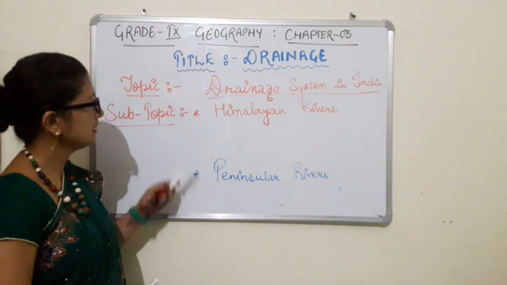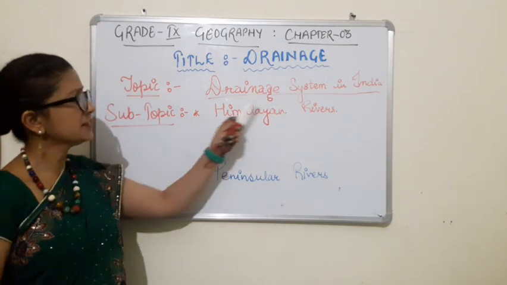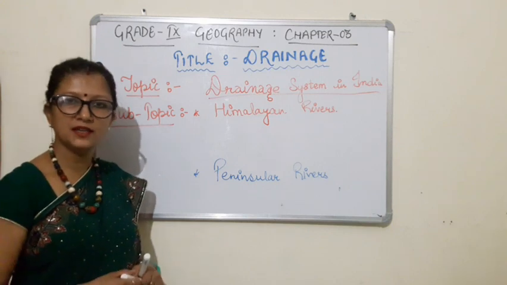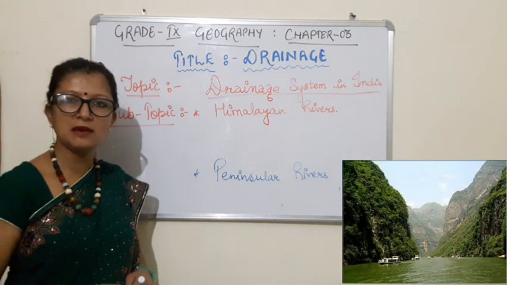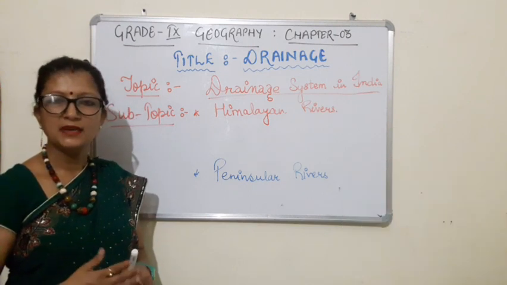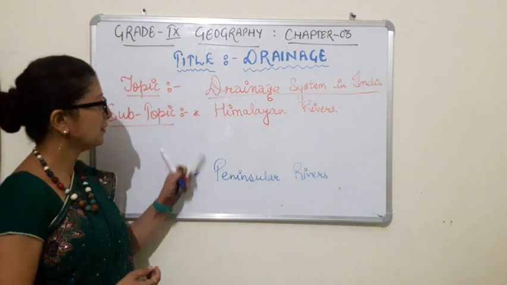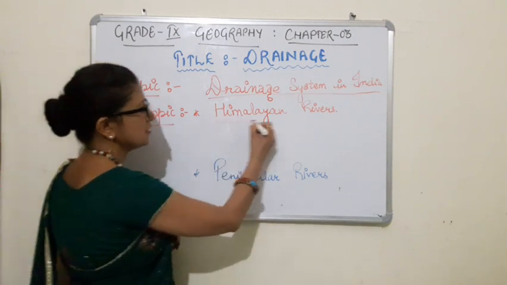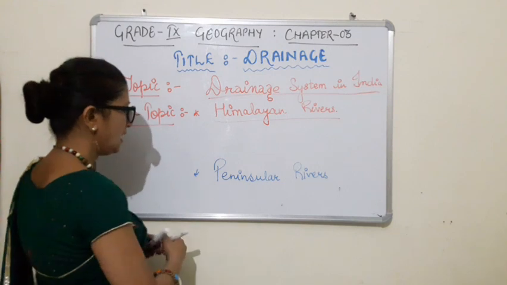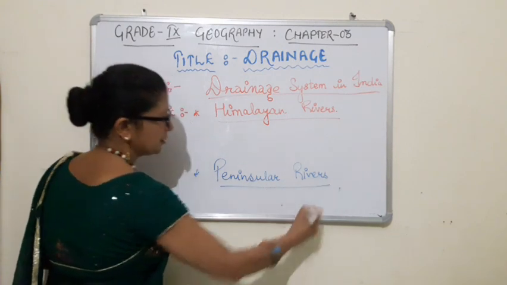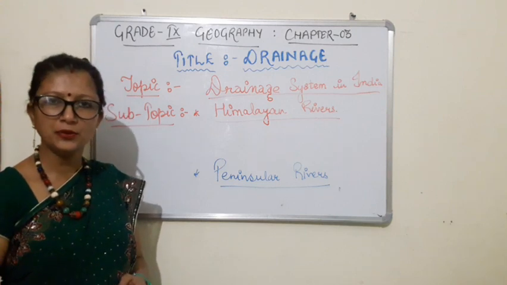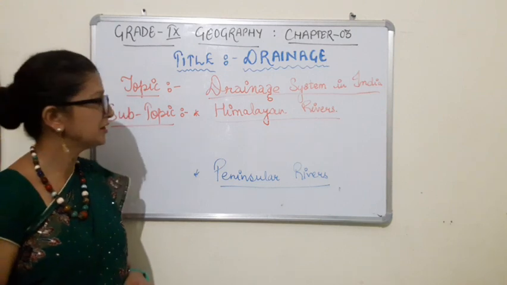Now children, let us see the subtopics under the drainage system of India. As I told you, the drainage system is the river system. We are discussing in this chapter the rivers of India and how they are classified. Basically they are classified into two parts. We saw the Himalayan rivers, which originate from the Himalayan range, and we discussed the peninsular rivers, which rise from the peninsular area. Now let us distinguish between these two types of rivers with some features.